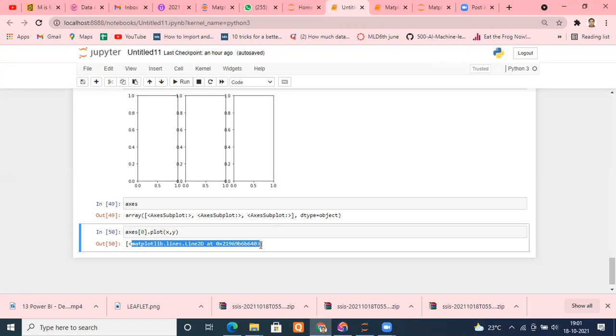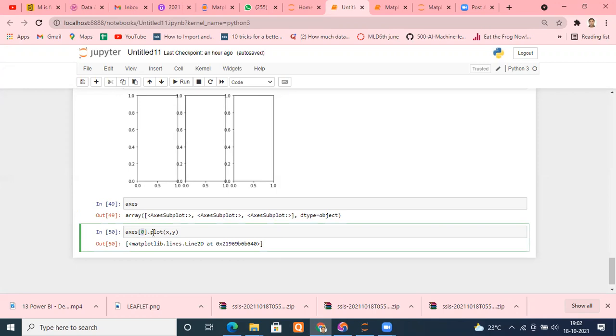Can you see that? It created an object for me at this place. If you want to use axis 1, it will create it that way. If you put axis 2, it will create it that way. So anything you want to put there, you can easily put there without any issue.